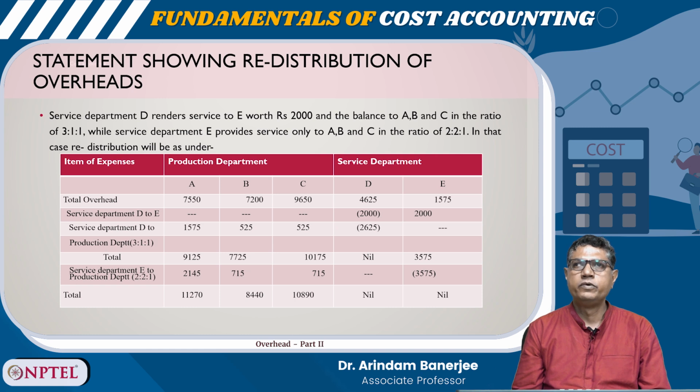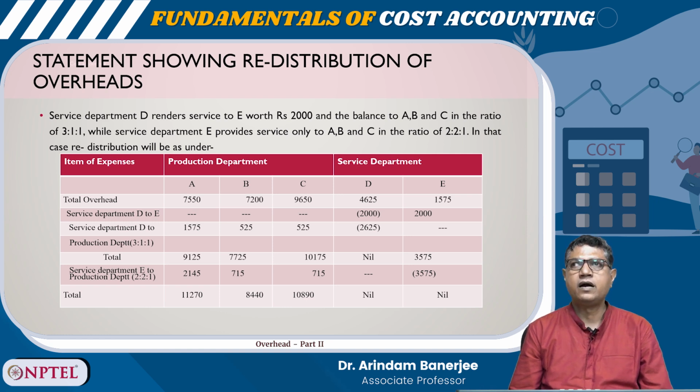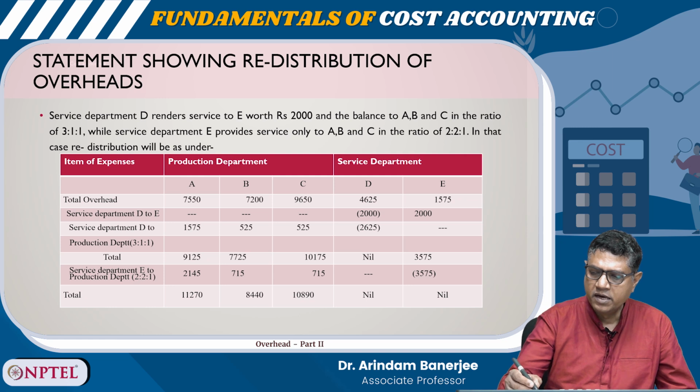Now, this is one way of doing it. The other way is to show the redistribution of overhead. The service department D renders service to E worth 2000 and the balance to A, B and C in the ratio of 3:1:1. While service department E provides service only to A, B and C at 2:2:1. In this case, the redistribution will be as under.